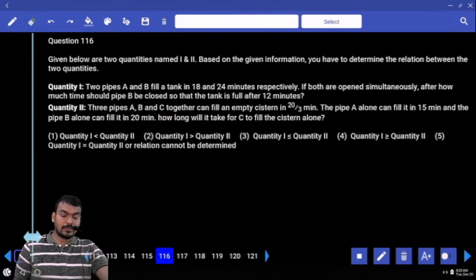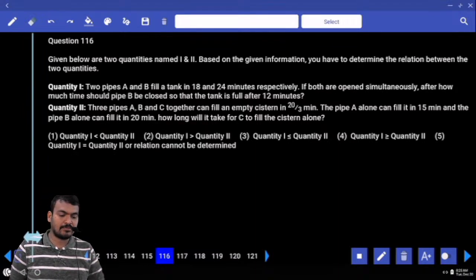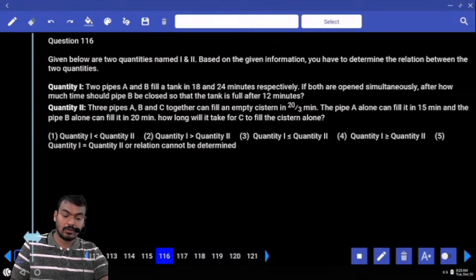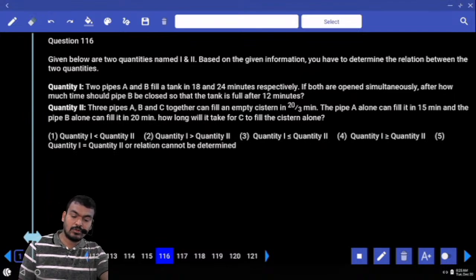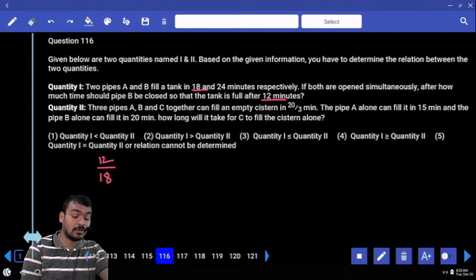Quantity 1. Two pipes A and B can fill a tank in 18 and 24 minutes respectively. Both are open simultaneously. After how much time is pipe B closed so that the tank is full after 12 minutes? Here the first one is open from starting to ending. What is the 1 minute work of the first one? 1 by 18. But it is open for how many minutes? 12 minutes. 12 by 18 means 1/3. Sorry, 2/3. 2/3 completed means remaining 1/3.